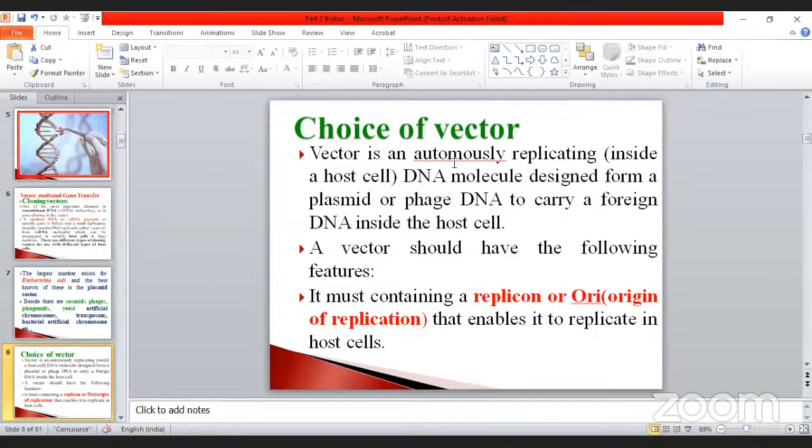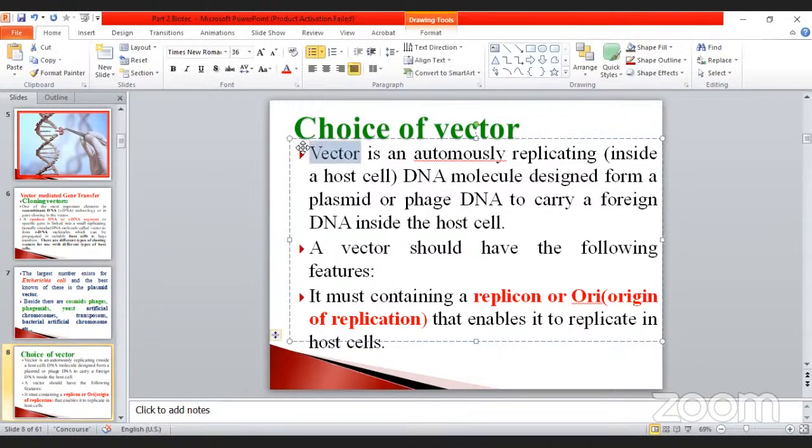First, the vector is autonomously replicating inside the cell. This is a vector's ability, its potentiality: automatically replicating inside the cell. Once the vector has entered the cell, it automatically undergoes the replication process. That type of gene we can choose and select. Then only will our desired quality or characters be obtained. Suppose the selection of vector is wrong, then your process also will not go properly.